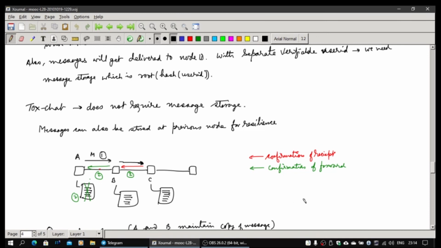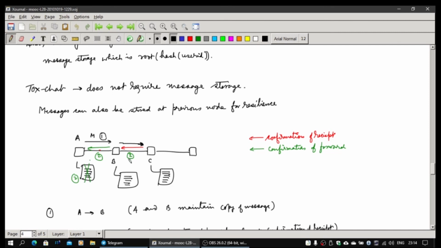So we can now do this: A transmits a message to B. B is not the destination, but it keeps the message with itself. When B has forwarded the message to the next node, C will send a confirmation that it has received it. When B gets that confirmation, it will send a confirmation for the successful forward, so A can remove the message. So there will always be two copies in the pipeline.